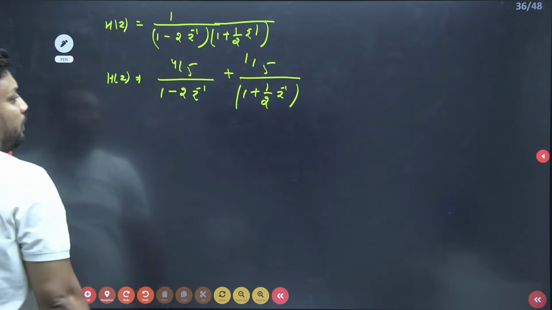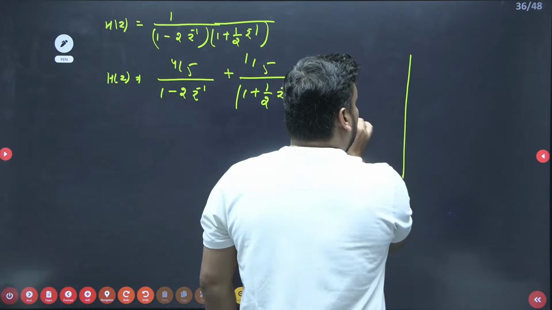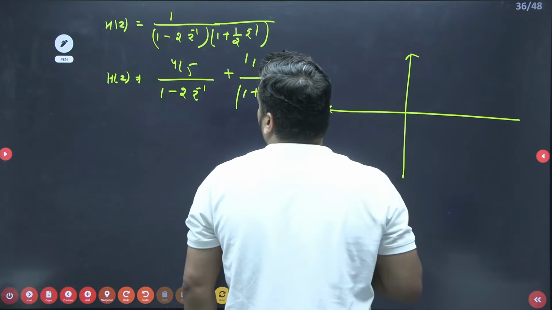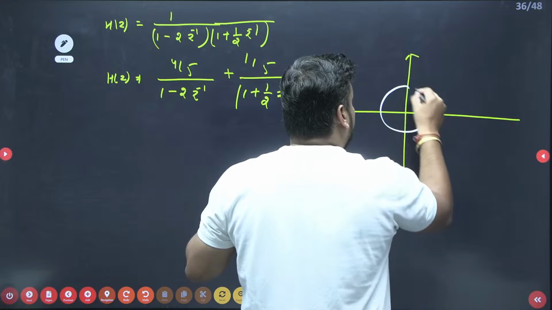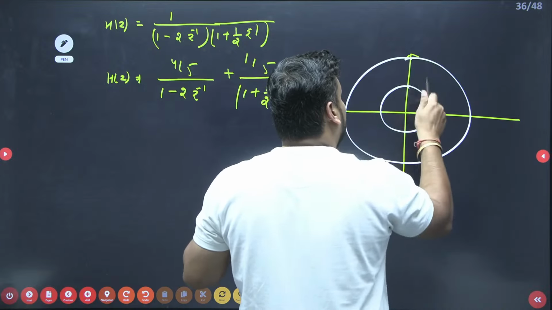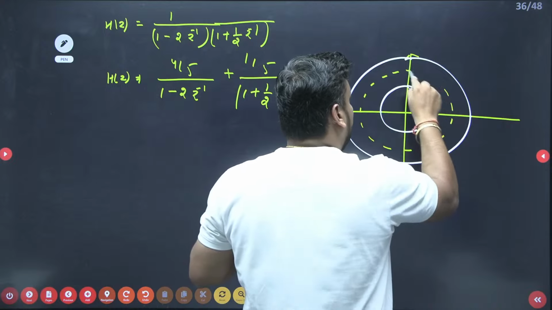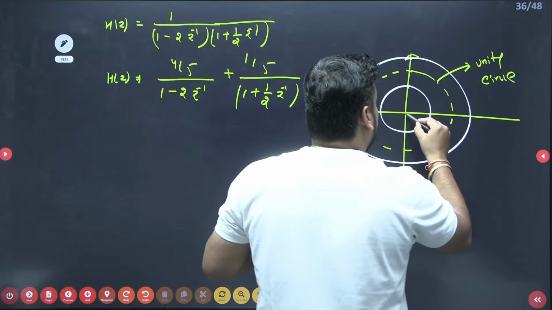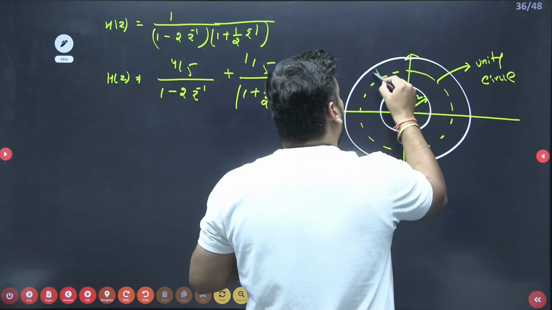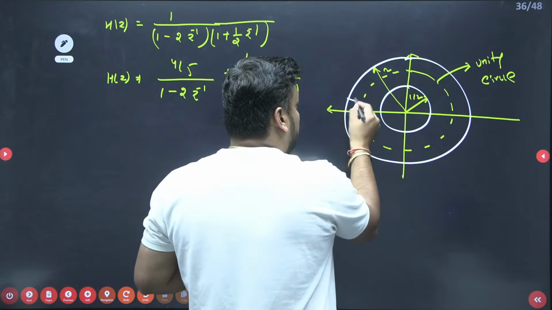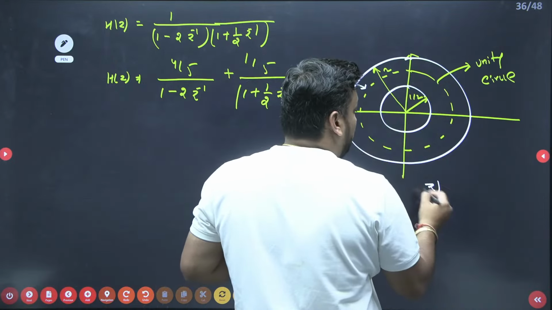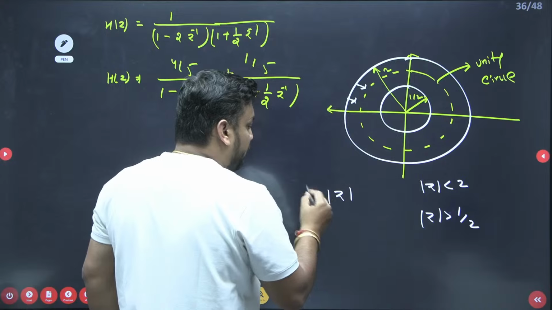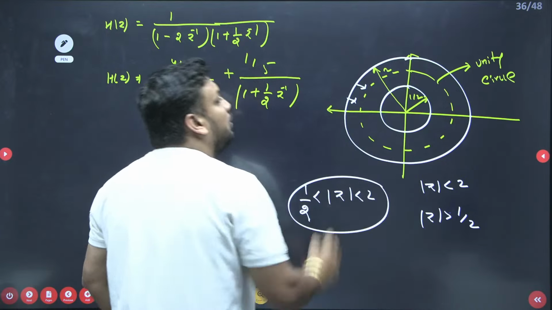Now you have to make it stable. In the Z transform, how many poles do we have, how many circles do we need to create? One is a radius 2 circle, one is a radius half circle, and in between we have the unity circle. Because you have to make it stable, the ROC should be mod of Z less than 2 and greater than half. So it should be both sided, greater than half and less than 2.